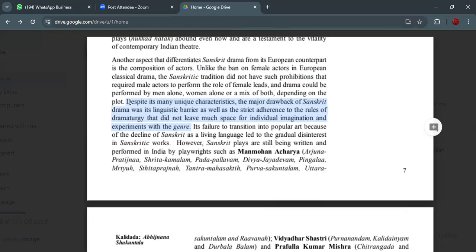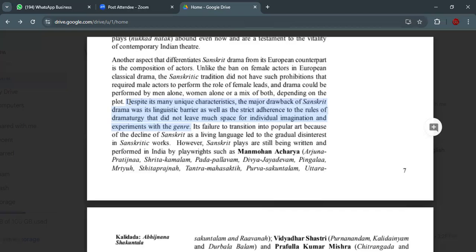What do the rules say? They did not leave much space for individual imagination and experiments with the genre. So you cannot bring out all your imagination in the drama, and you cannot experiment with the genre. Whatever the genre and the plot is, you have to perform it directly.